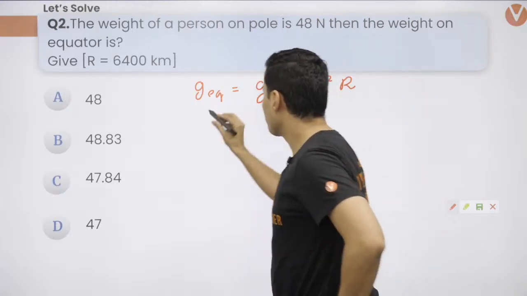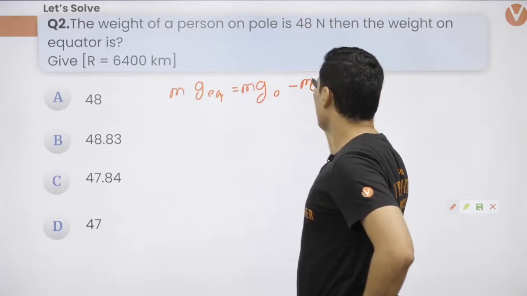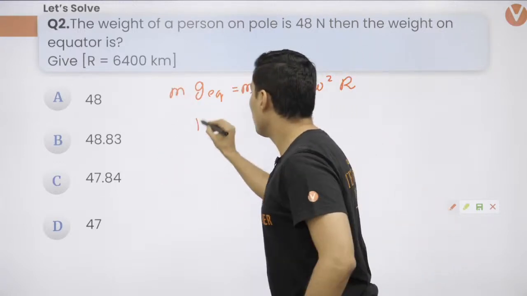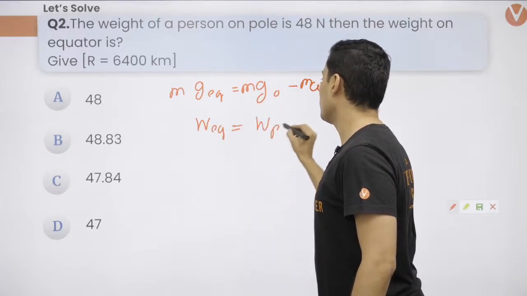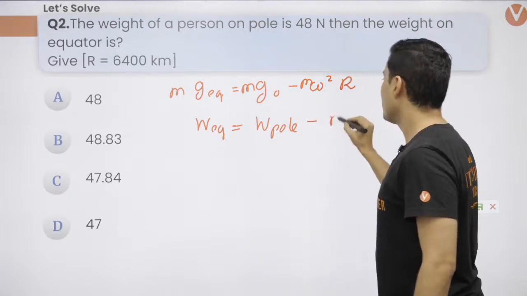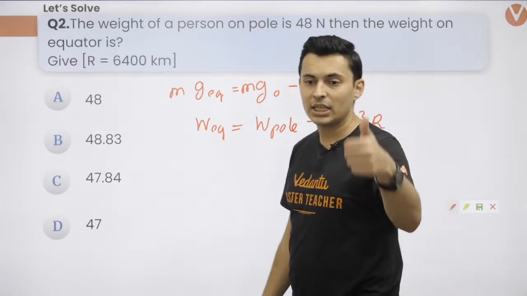So think about it. If I multiply all the sides with m, I'll get the weight. So the weight on the equator is the actual weight, which will be the weight on the pole, all right, minus m omega square r. That's it. So now that's it. You're going to